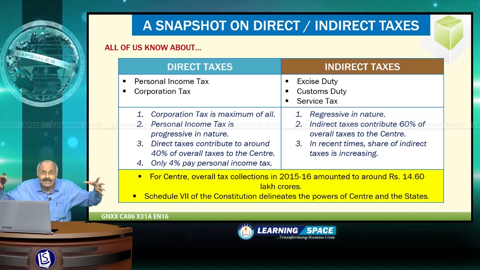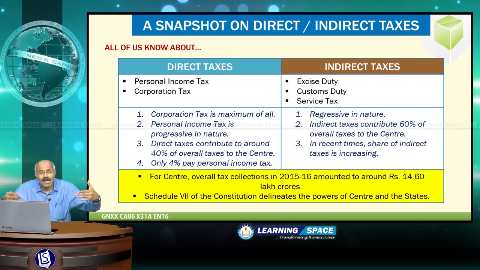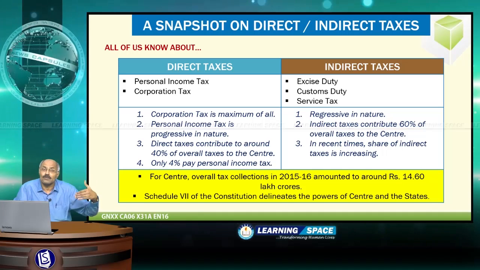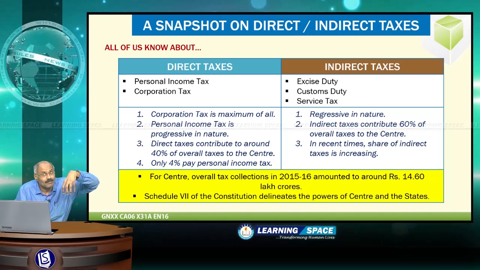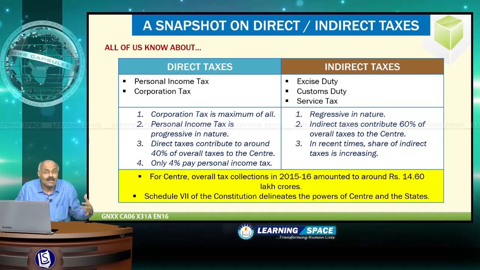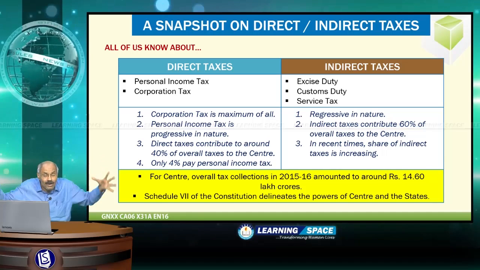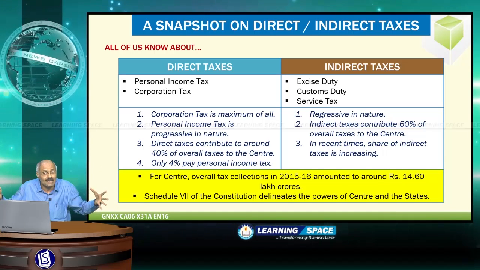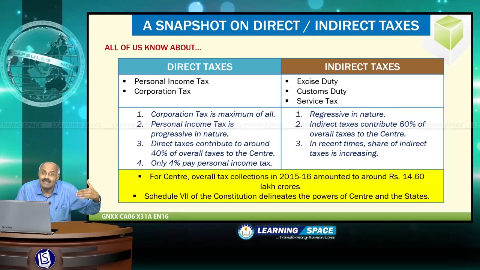So these are all examples in a nutshell of direct taxes and indirect taxes, and here a few points I would like to tell you. Out of all the direct taxes, corporation tax is maximum. In fact, out of all direct and indirect taxes, corporation tax constitutes the maximum as far as taxation is concerned. Second thing is the personal income tax is progressive in nature.